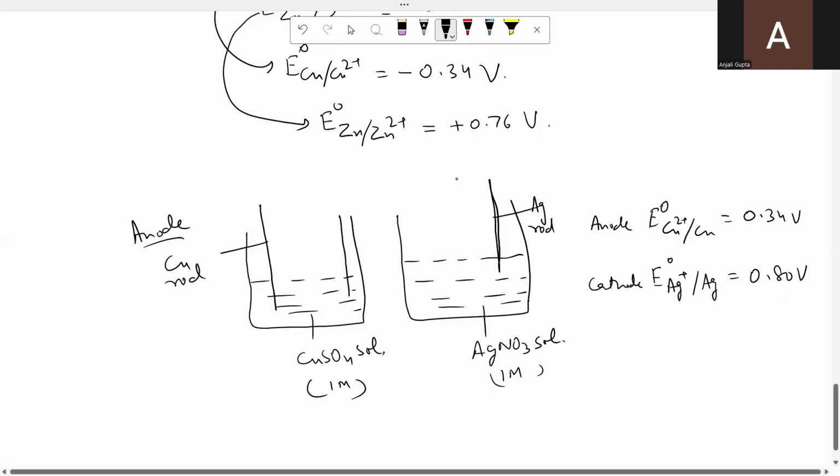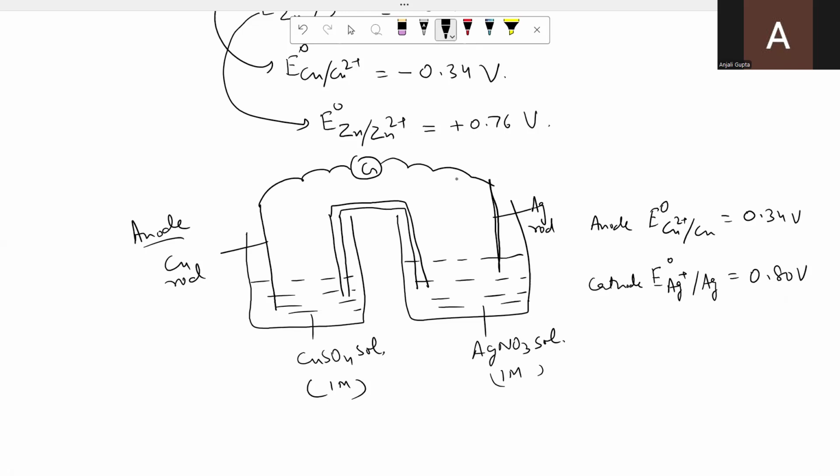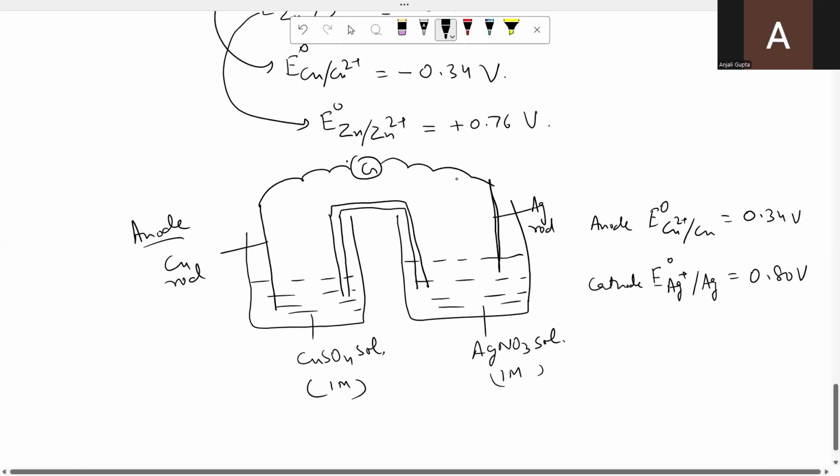We combine them with the salt bridge to complete the circuit, and we can combine these two electrodes with the help of a galvanometer. The galvanometer shows the direction of current. In this case also, the galvanometer shows the deflection towards this side.